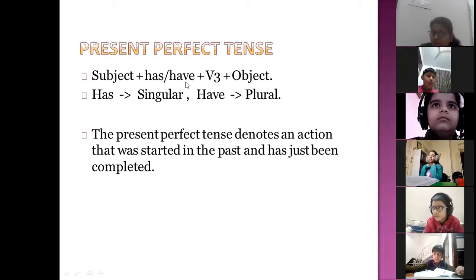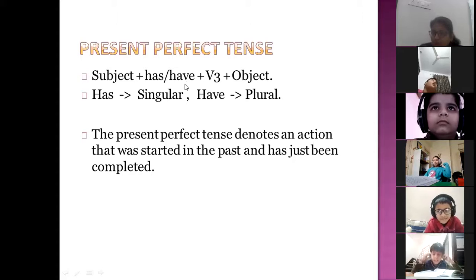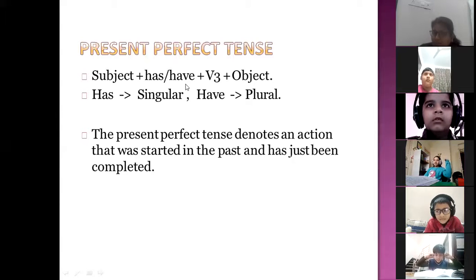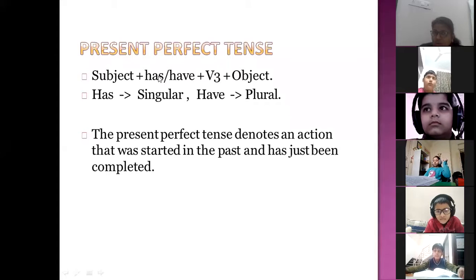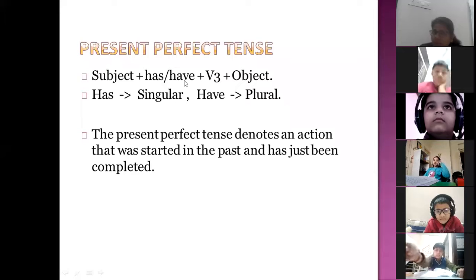V means more than one. So here we have taken VE as a keyword. It means VE we have to use with more than one subject, one person. So with singular subject we are using has, with plural we are using have.